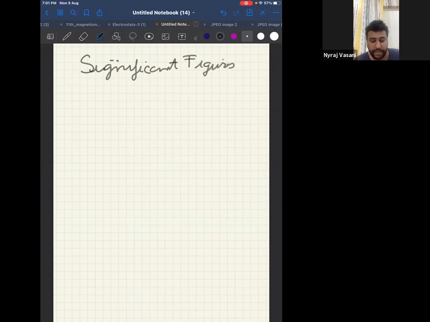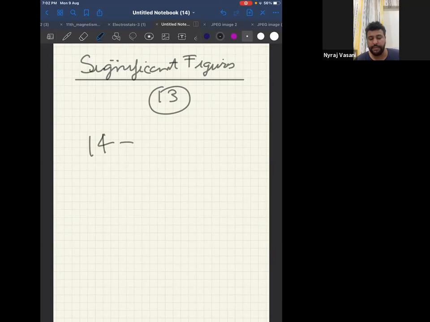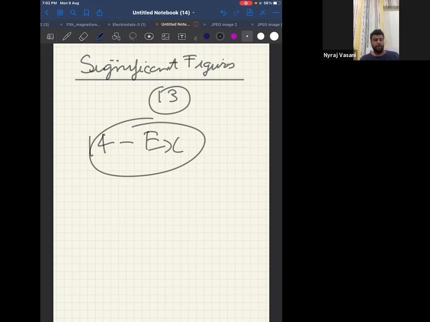Now, on page number 13, look at all the 14 examples and tell me if you can manage all 14. Read the topic and let me know.